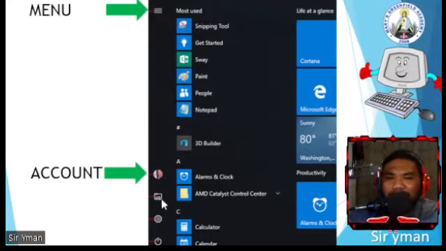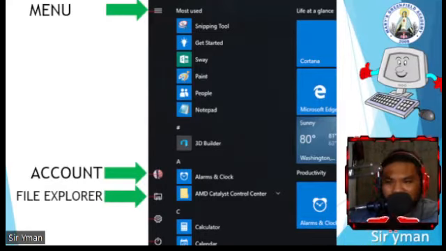This account. Next, under the account is the File Explorer. This is used to access the letters, the reports, notes, and other kinds of documents stored in the computer's hard drive. If you want to access the files that are saved on your computer, just click the File Explorer. Click this one para ma-open nyo sila, para makita nyo sila kung nasaan.